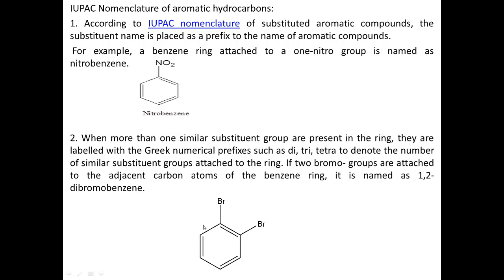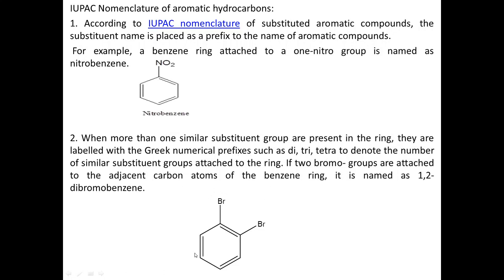In that case, we call them di if they are present in two numbers. If they are in three, then tri; four, then tetra. These di, tri, tetra are mentioned as a prefix before the substituent.